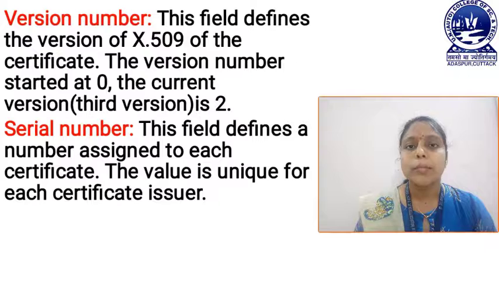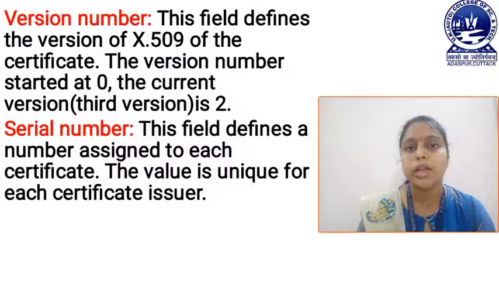Now, look at the first field of our X.509 certificate format. The first field is version number. Here, this field defines the version of X.509 of the certificate. That means the version number started at 0 and the current version is 2.